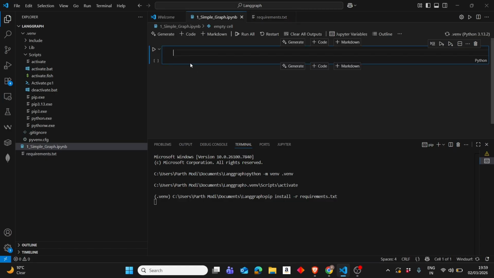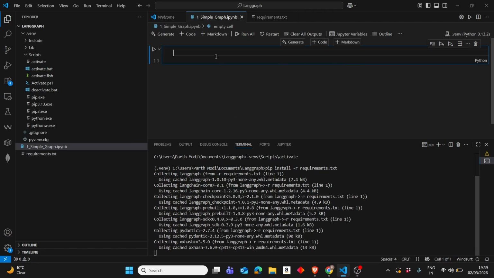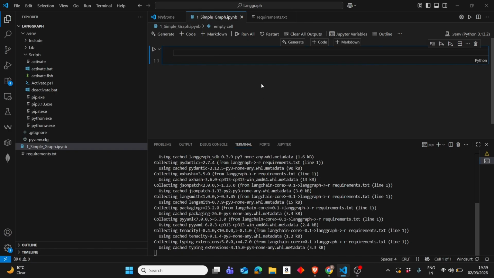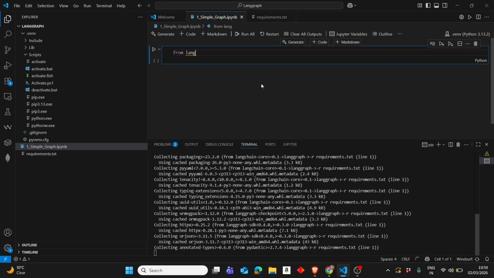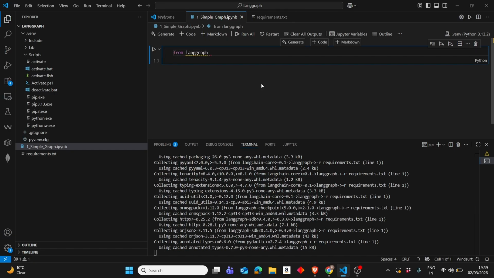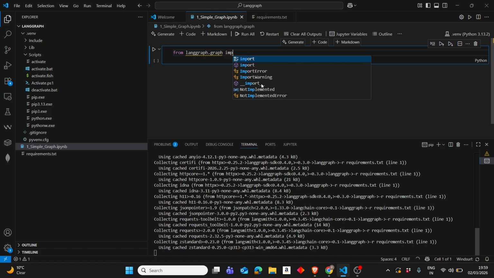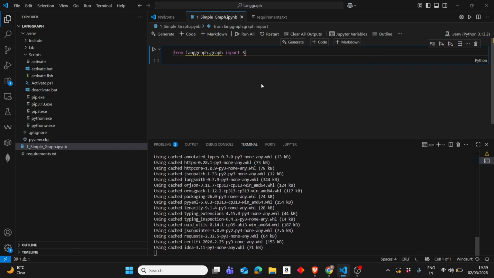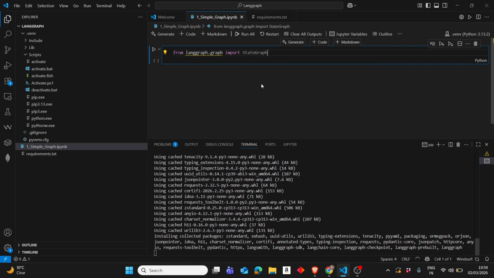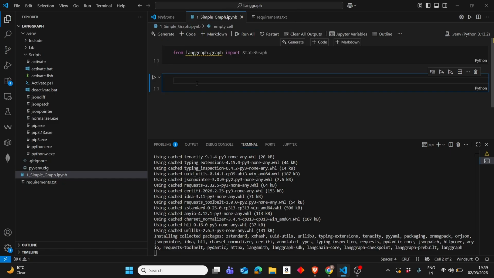Now let's try to import a few things while it installs. From langgraph.graph, it will not show suggestions as of now because it's still installing, but I'm importing a few things that are needed. Import StateGraph. Now it's showing as well. This we will need to create the graph, and that's why I'm doing it. This is a simple import.